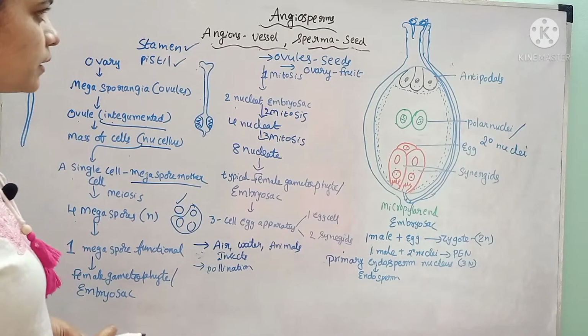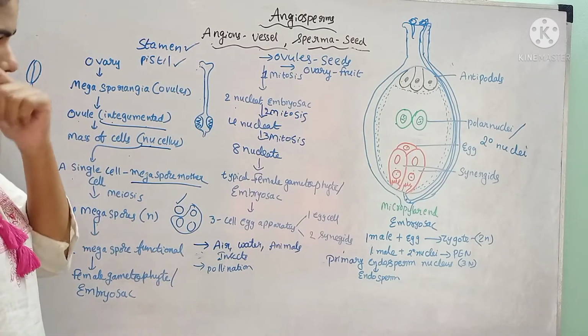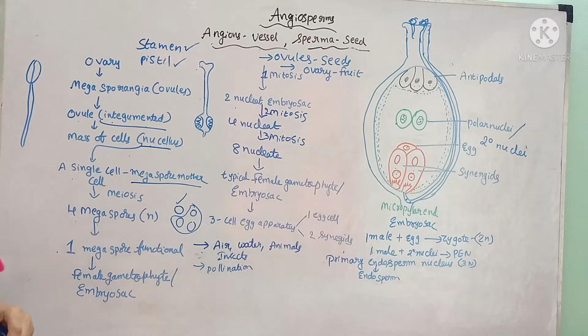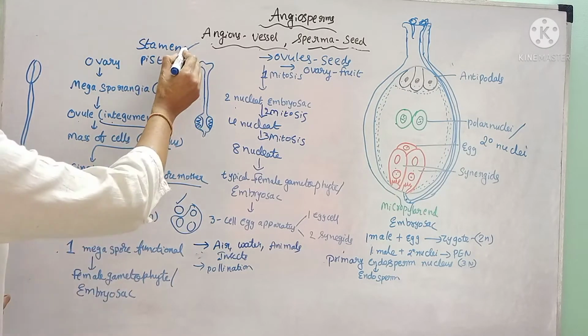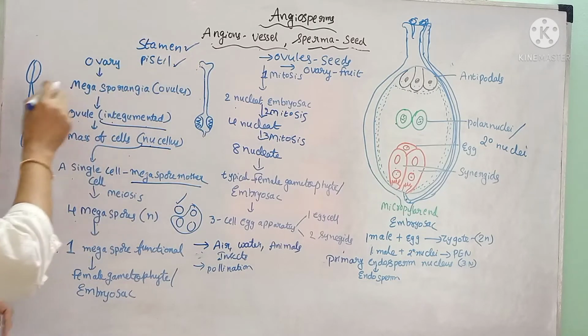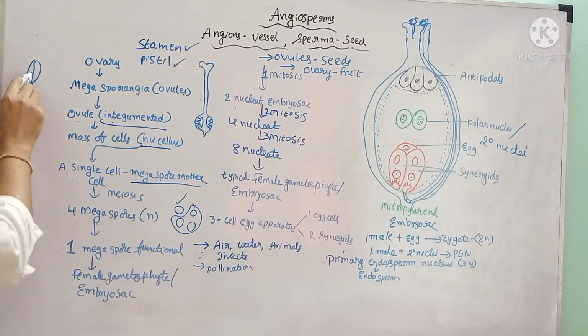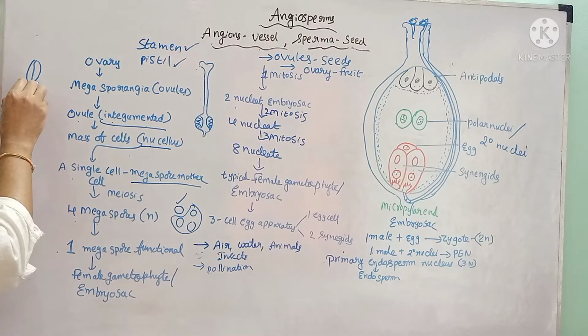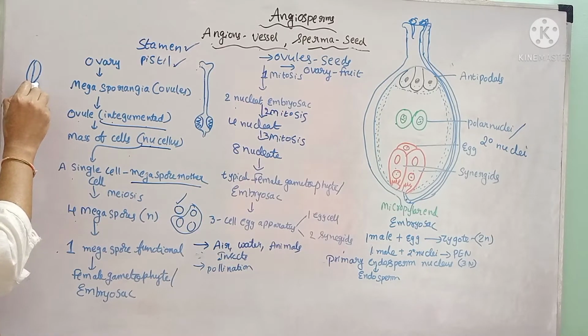So we learn that in angiosperms, the reproductive organ is the flower. The flower consists of male and female reproductive organs such as stamen and pistil. The stamen consists of two parts, one is the anther and the other is the filament. The anther is the pollen bearing part where the pollen grains are produced, which will have the male gametes.